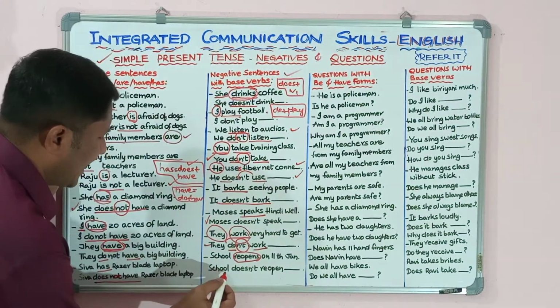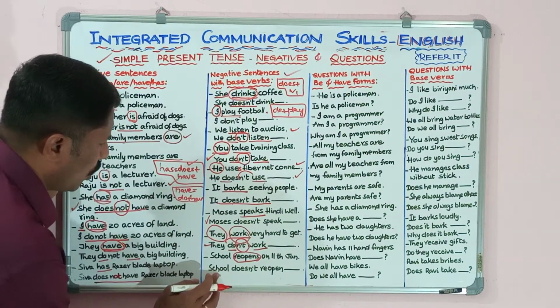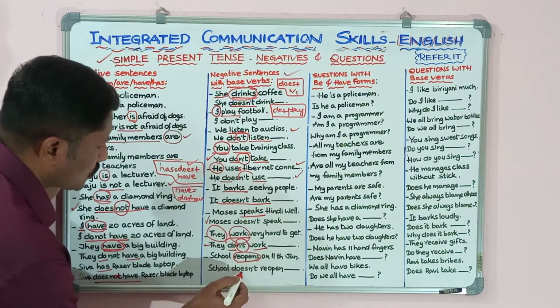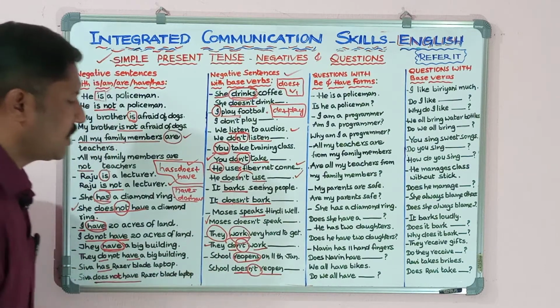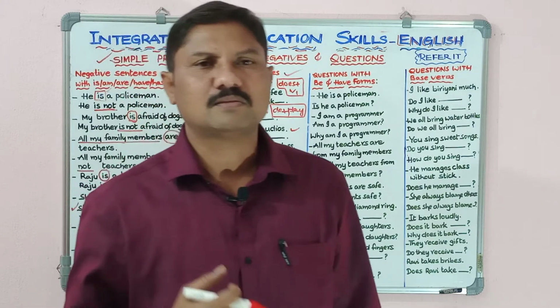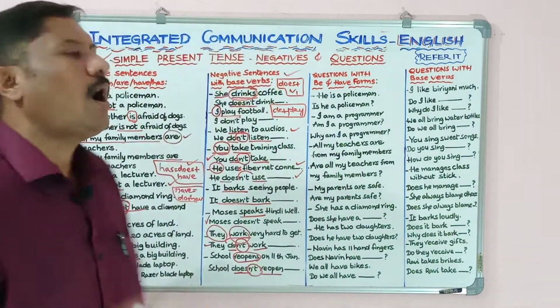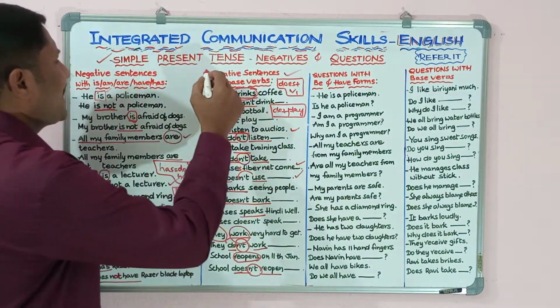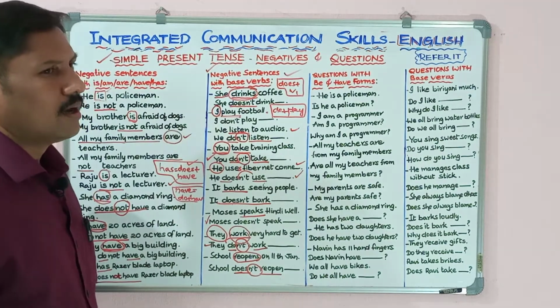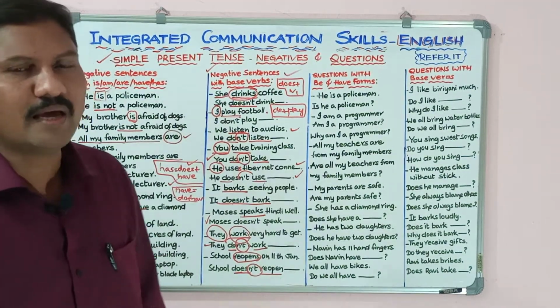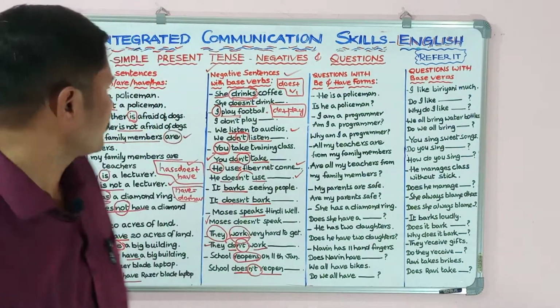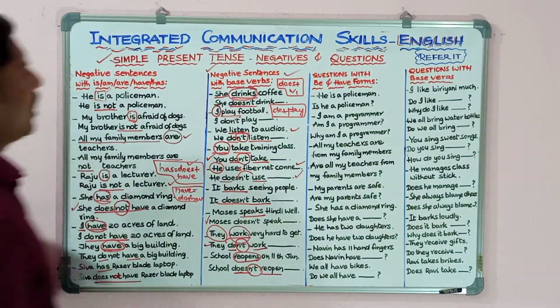Then you can make a negative sentence like this. School doesn't reopen. School doesn't reopen on 11th January. So this is how we can make negative sentences with base verbs or root verbs or principal verbs in the simple present tense. Okay, next one.